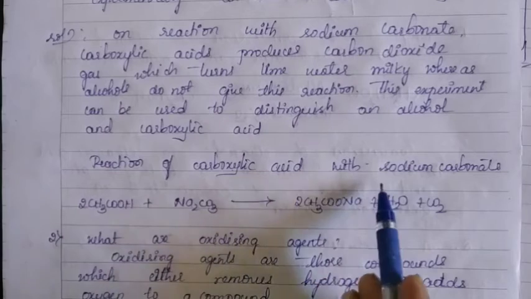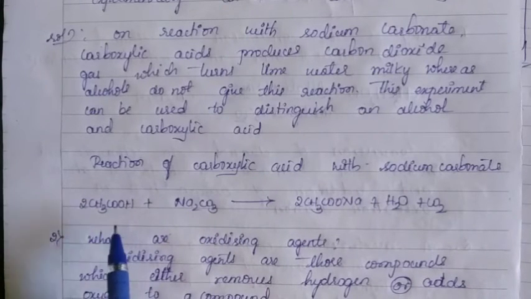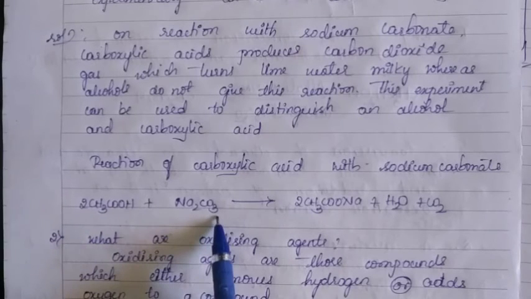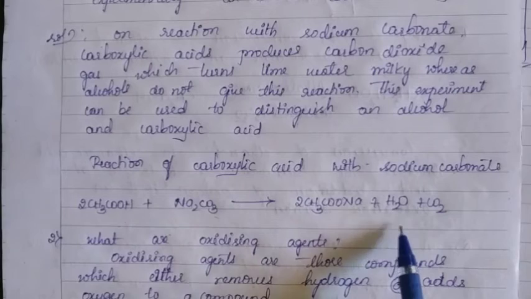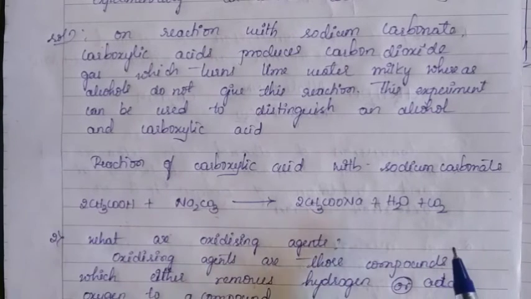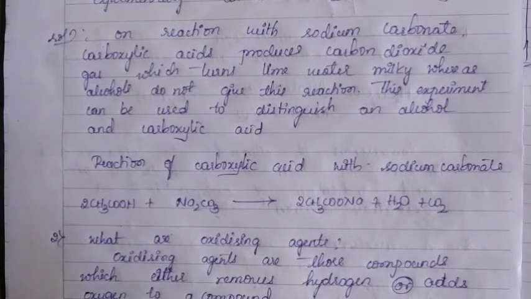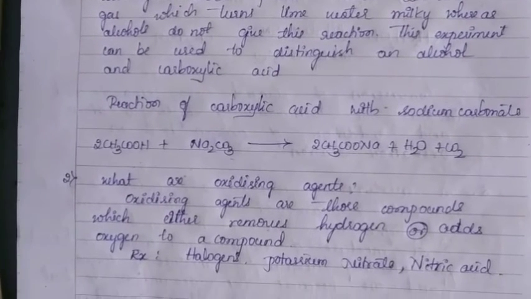The reaction of carboxylic acid with sodium carbonate is like this. Ethanoic acid or carboxylic acid reacts with sodium carbonate. It gives sodium acetate with water and liberation of carbon dioxide gas. This carbon dioxide gas turns lime water milky. Next, come to the second question.